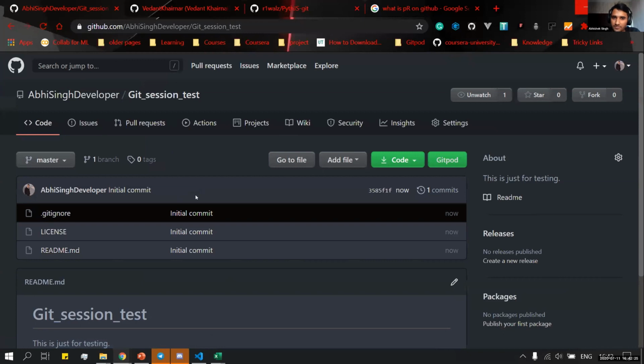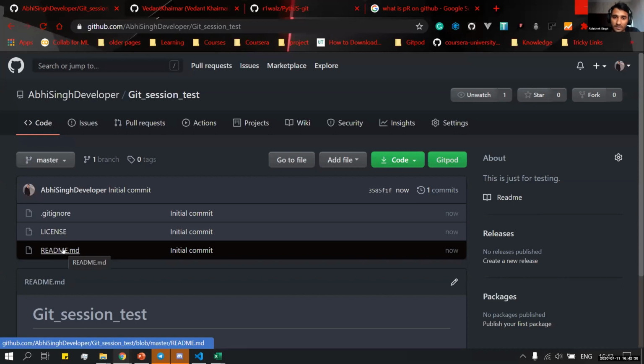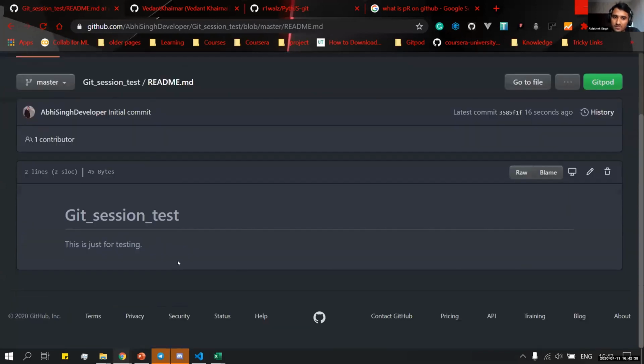Now we have the repository created. We have selected the git book, the MIT license, and the readme file. If you see this, it is empty.